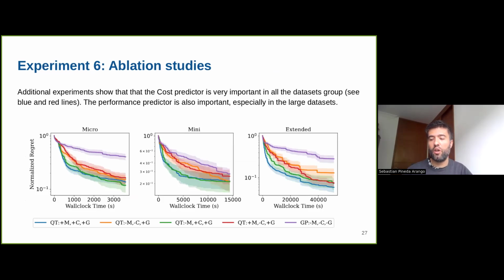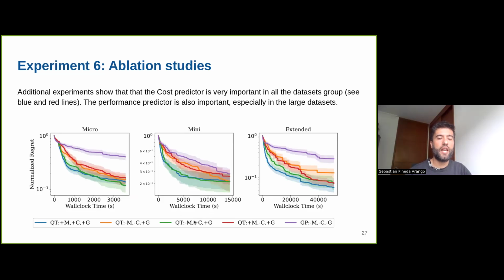We also wanted to understand what happens if we delete the meta-learning component or the cost-aware component. In all the experiments, we can see that the combination of cost awareness and meta-learning is important, but it's also interesting to see that the component that is more relevant is the cost awareness. The green line is the one that has cost awareness, and we can see that the green line is still competitive, except in the standard version.